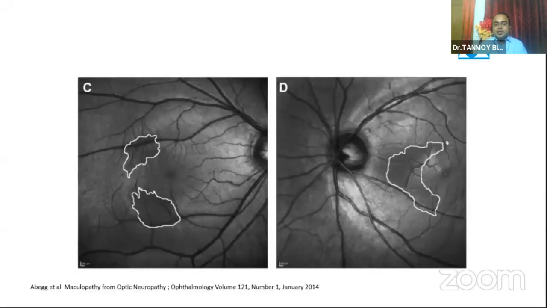This image is taken from a study by Abeg et al. showing similar hyperreflective patches, which are noted here by white borders. So this patient had a right optic tract ganglioglioma, which we can now correlate as producing this inner nuclear layer microcyst.